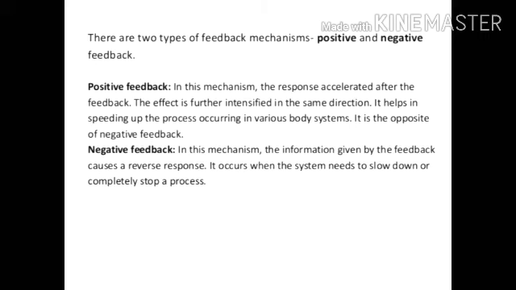For example, milk secreted by the mother's mammary gland is an example of a positive feedback mechanism. Negative feedback occurs when the original effect of the stimulus is reduced by the output. The negative feedback mechanism normalizes things when they start becoming too extreme. For example, the thyroid gland is regulated by the negative feedback mechanism. The hormone secreted by the hypothalamus stimulates the pituitary gland to release the thyroid stimulating hormone, that is TSH.